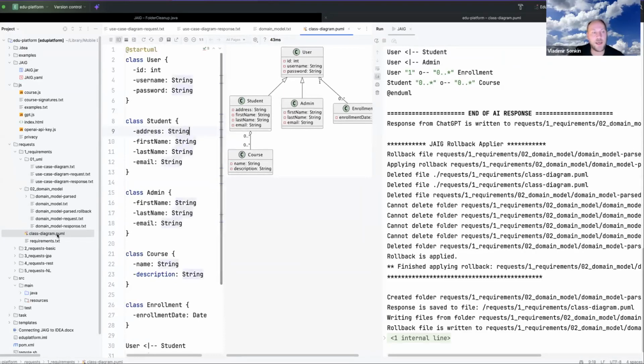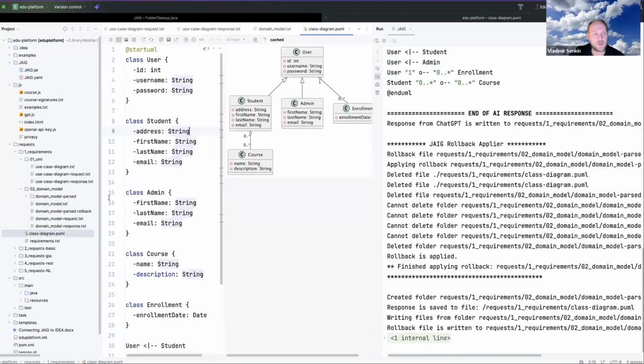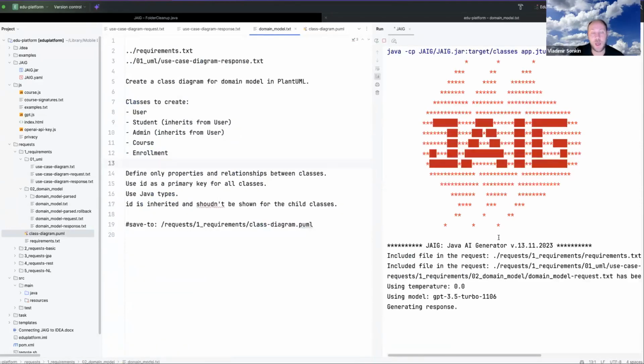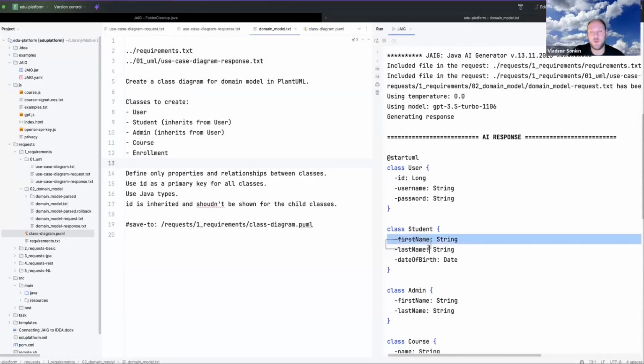Okay, I edited this result of generation, and we have added address to class student. If I regenerate, it will be overwritten, it will be lost, yes? We do not have it anymore, because every time it overwrites all the changes in the result.